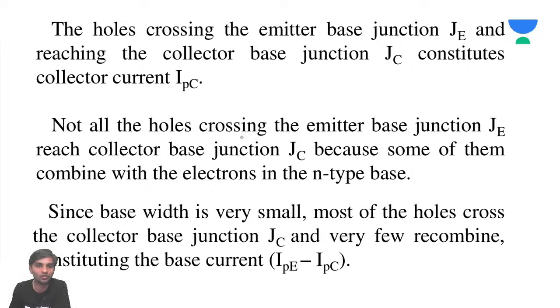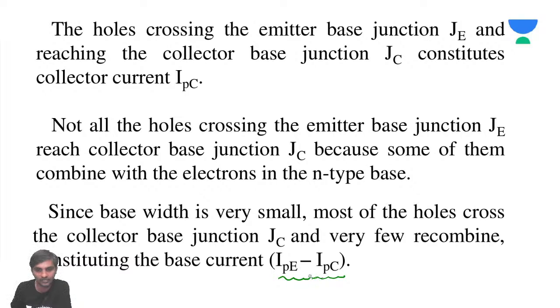So not all the holes crossing the emitter junction reach the collector base junction JC, because some of them combine with electrons. This we have discussed. Since the base width is very small, most of the holes cross the collector base junction, and very few recombine. And this is what I am talking about.